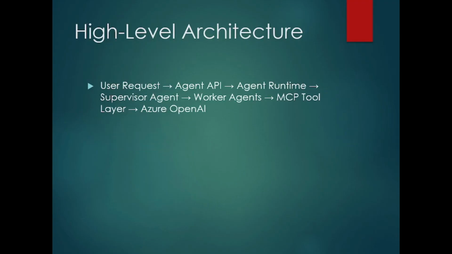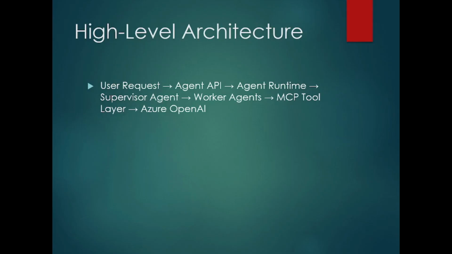For a high-level request, we send a request to our agent API. We will develop using an API also, but right now it is a console application, so you can replace the API with the console in your mind, because we are planning to upgrade the previous days with APIs in a different playlist. So now it is console. Console talks to the agent runtime. Agent runtime will talk to the router.